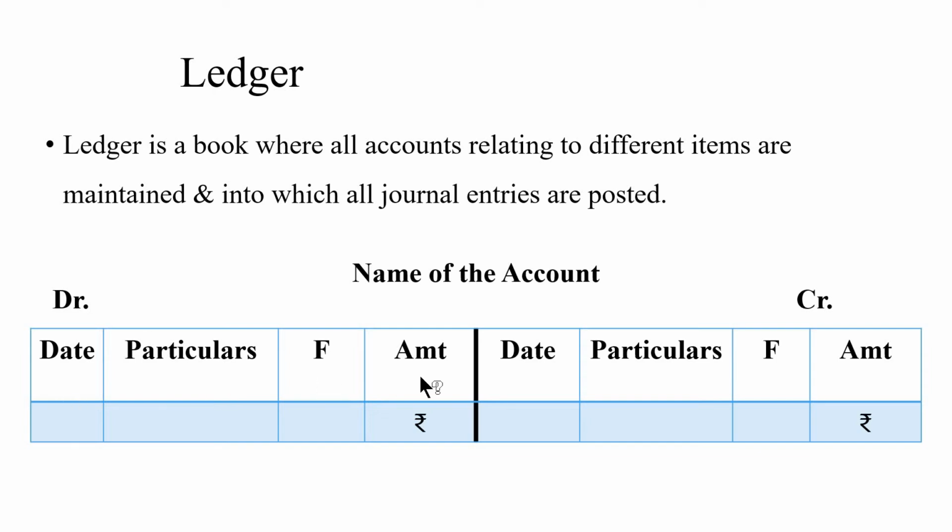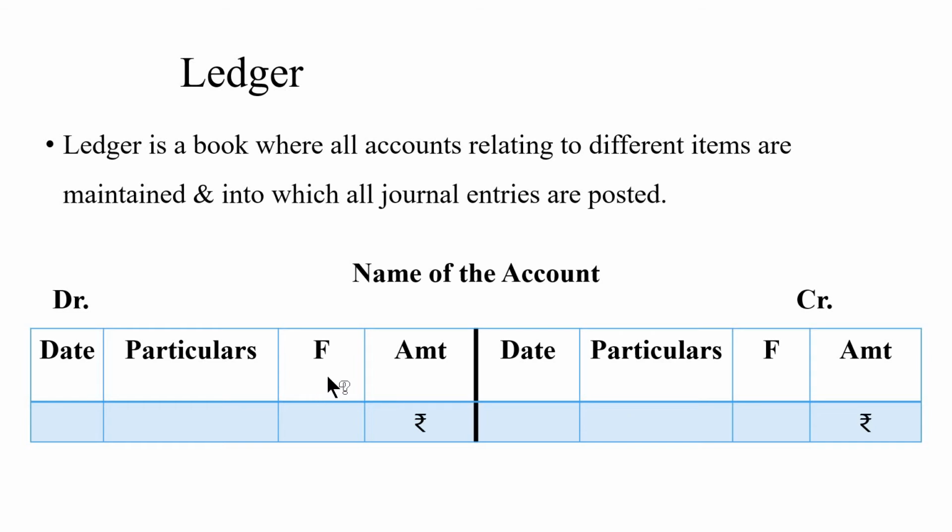The first column is date, where the date of the transaction has to be recorded. Next comes the particulars column. In the particulars column, the account debited or credited is recorded. On the debit side, the entries are made starting with the prefix "To", and on the credit side, the entries are made starting with "By".